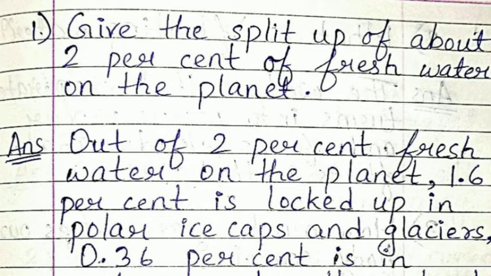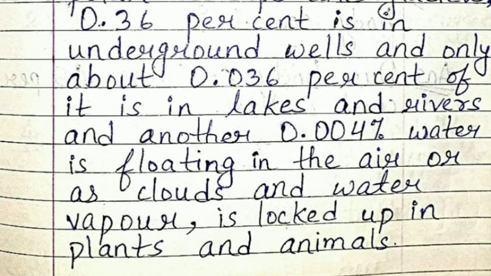And the answer will be, out of 2% fresh water on the planet, 1.6% is locked up in polar ice caps and glaciers. 0.36% is in underground wells, and only about 0.036% of it is in lakes and rivers, and another 0.004% water is floating in the air or as clouds and water vapor is locked up in plants and animals.